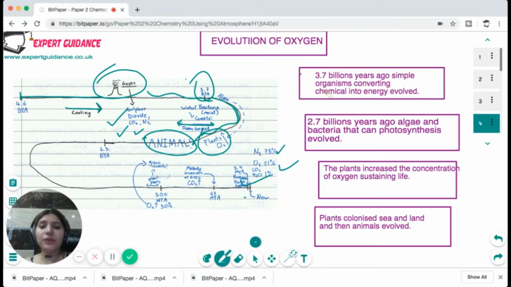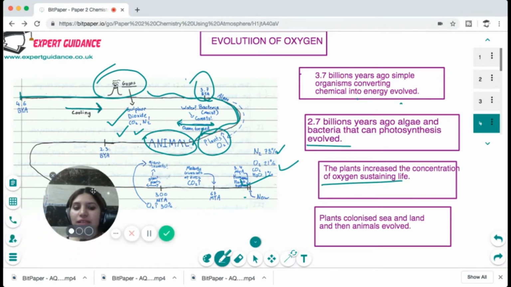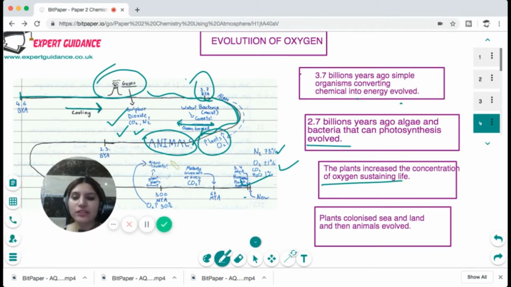So around 3.7 billion years ago, simple organisms like bacteria that convert chemicals into energy evolved. But around 2.7 billion years ago, algae and bacteria that can photosynthesize evolved. Then plants evolved, which increased the concentration of oxygen, sustaining life. And then the plants colonized sea and land, and then the animals evolved.